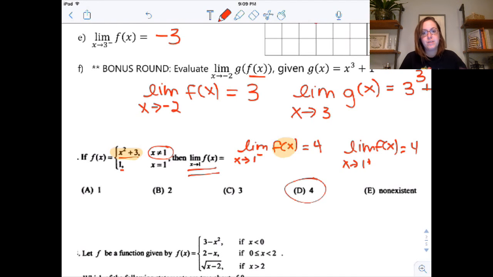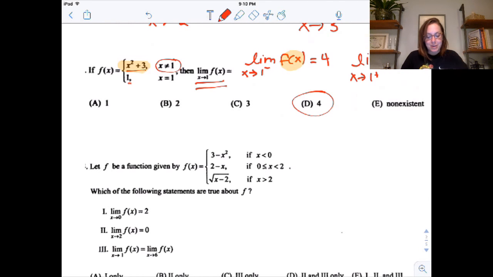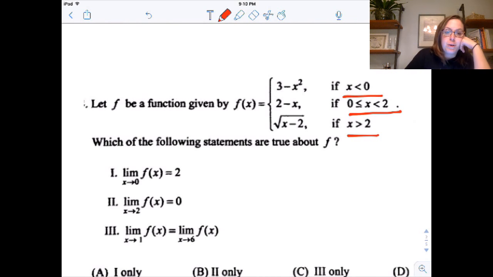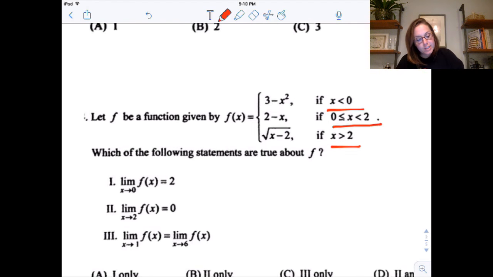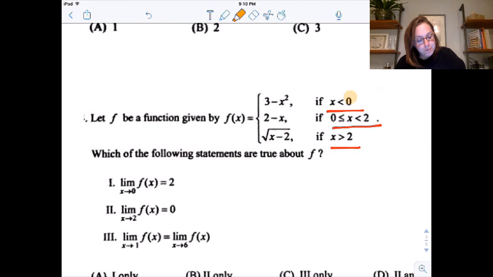Okay, that's sort of a simpler piecewise function. Let's go to a little bit more complicated one. This one has 3 pieces. 3x squared if x is less than 0, 2 minus x if x is between 0 and 2, and radical x minus 2 if we're greater than 2. So 3 parts. Which is true? Let's look at these. The first one says the limit as x approaches 0 of f is 2. So I need to look at 0 from the left, which would be this piece, and from the right, which would be this piece.